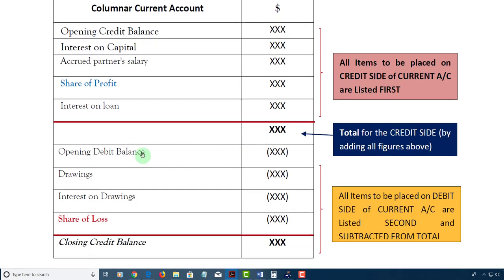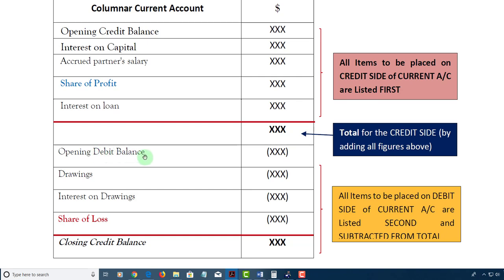Next, you list all the items that you would typically put on the debit side of the current account if you're doing it in the T account format. That would include an opening debit balance, if there is one. Now, if a partner has an opening credit balance, he would not have an opening debit balance as well.